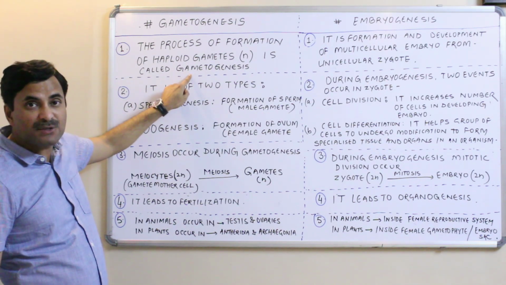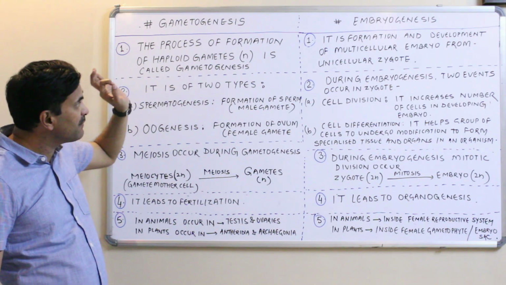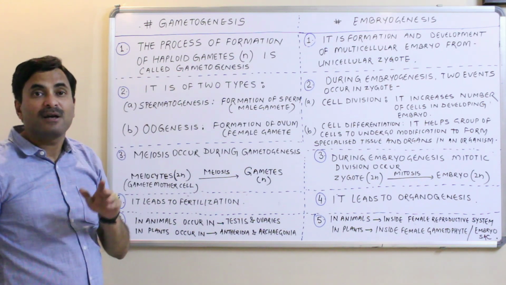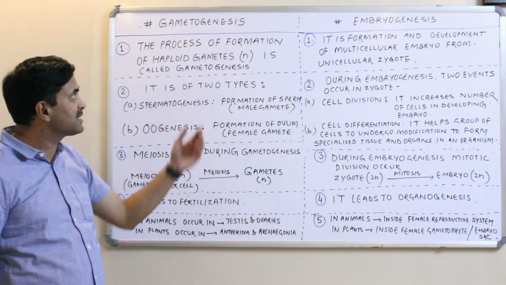and this process is called what? The gametogenesis. Always remember one thing, that gametes are haploid cells. Fine. Why they are haploid? We will just discuss now.